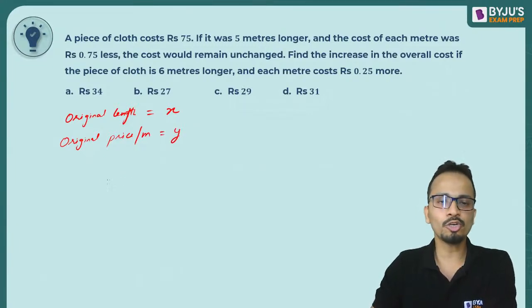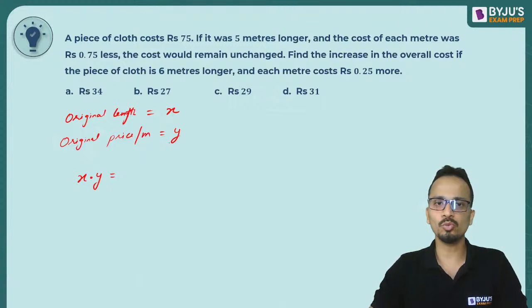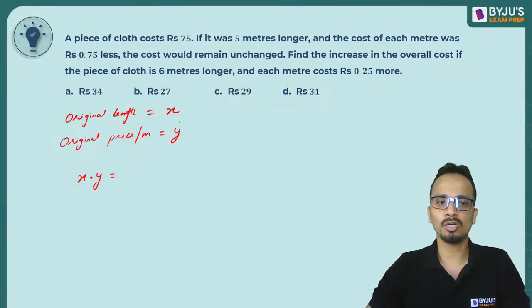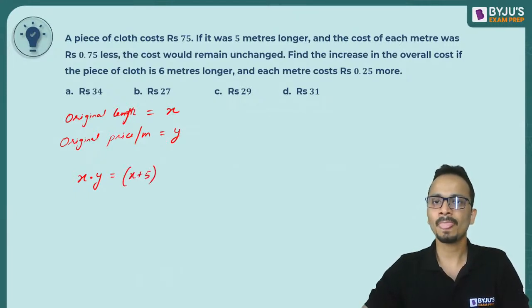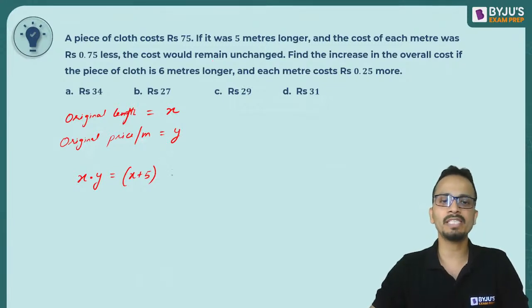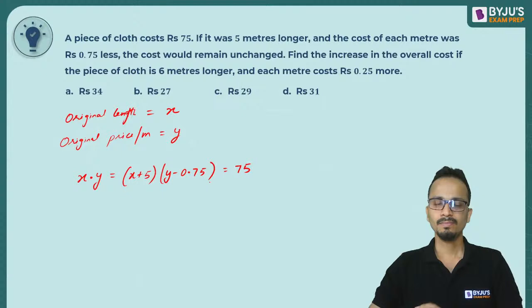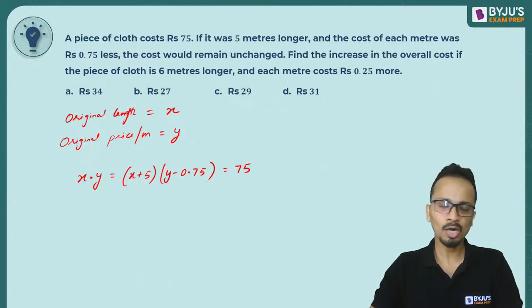Okay, so in the question it is given that X into Y is the total cost, which is equal to the cost when cloth is 5 meters longer. That means X plus 5 is the length, and cost of each meter was 0.75 less. So Y minus 0.75, and that is equal to 75. All right. Okay. Now let's start solving this.